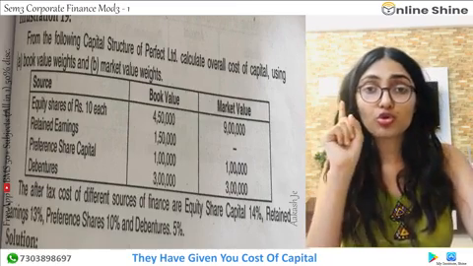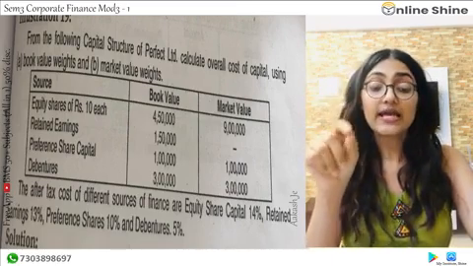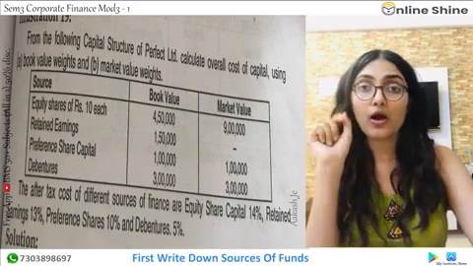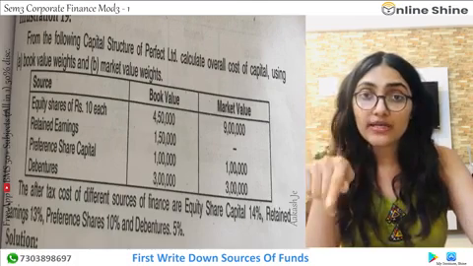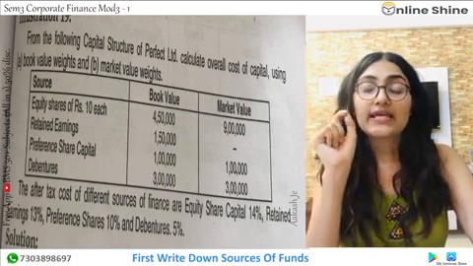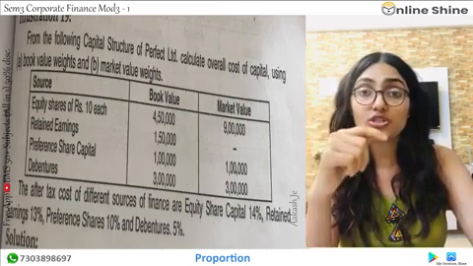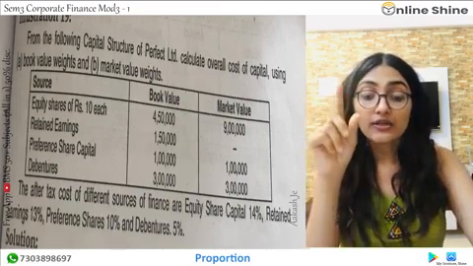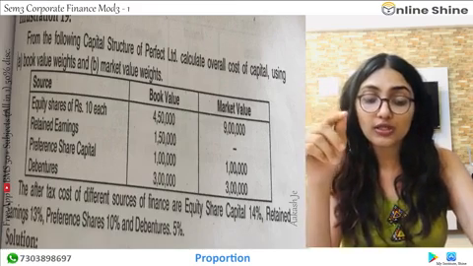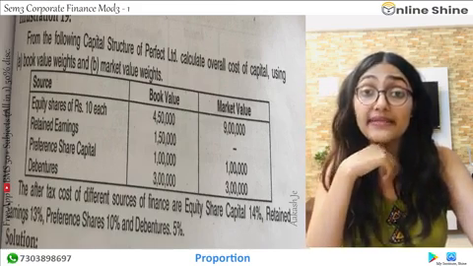Now what to do first? First and foremost, write down all the sources of funds. Next, write down how much amount there is. Once you have written the amounts, do the total of the amounts. You need to find out how much proportion there is. Do the total of 4,50,000, 1,50,000, 1 lakh and 3 lakh. How much will the total be? It will be 10 lakh rupees.